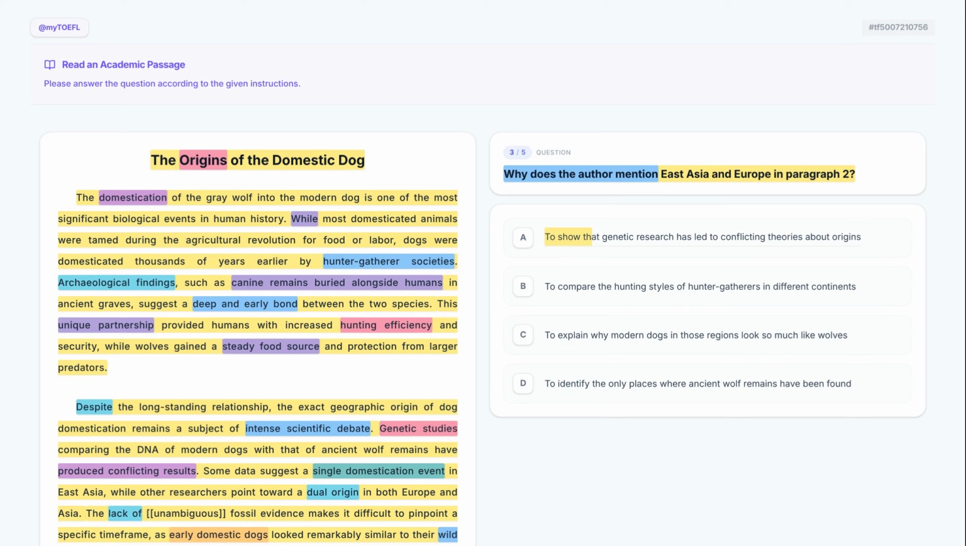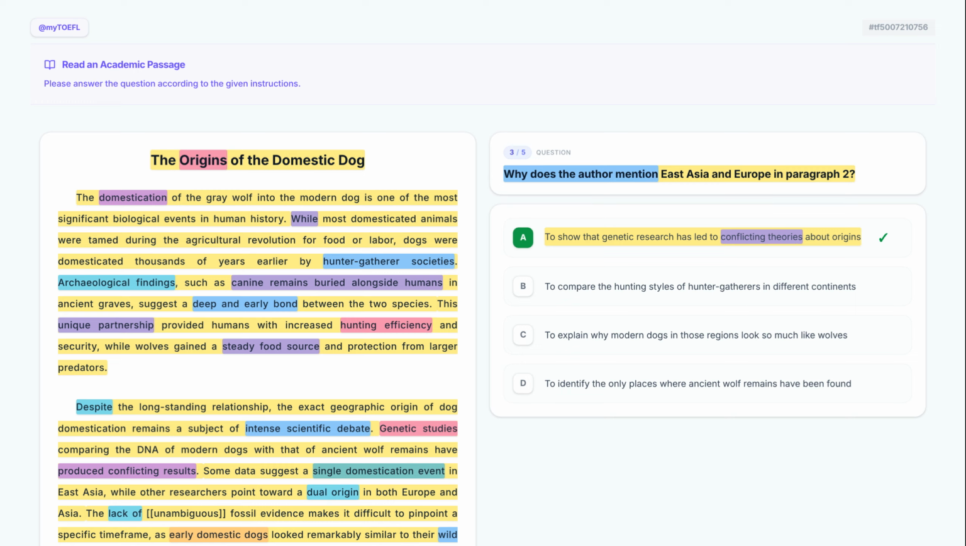to show that genetic research has led to conflicting theories about origins. Option A says they show conflicting theories about origins. This matches paragraph 2 perfectly, which states genetic studies have produced conflicting results. East Asia and Europe are the examples of those conflicts. Keep it.